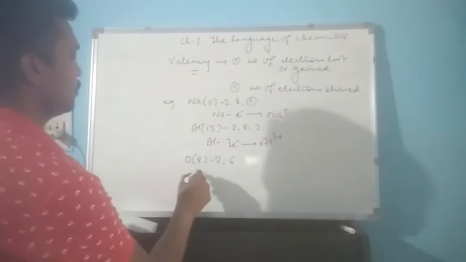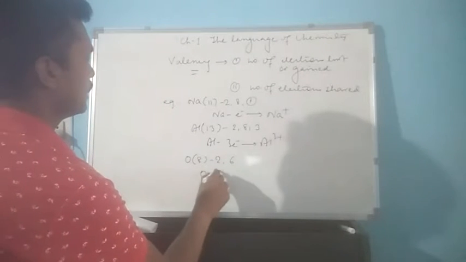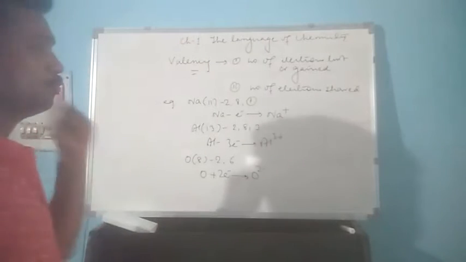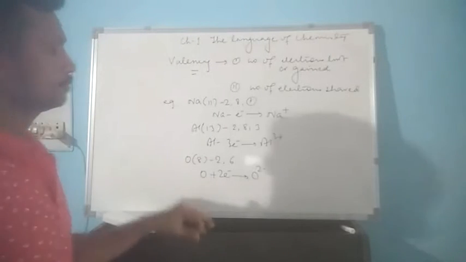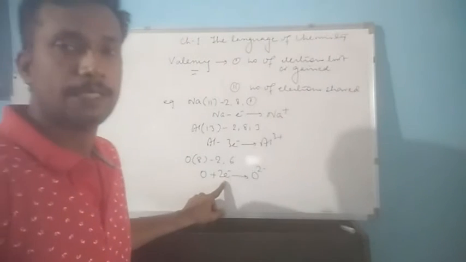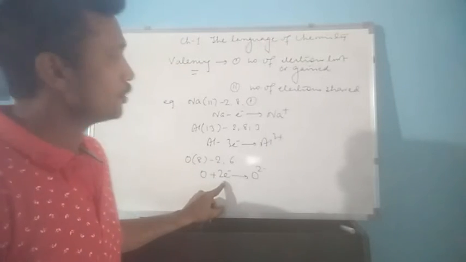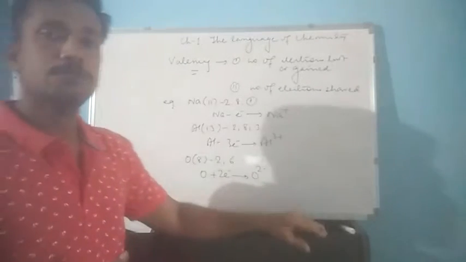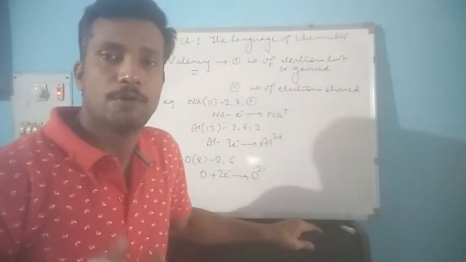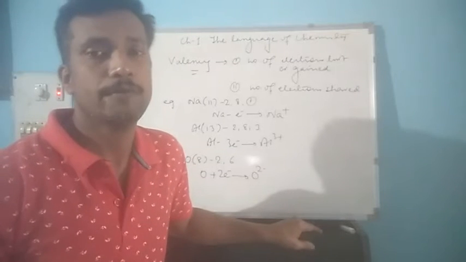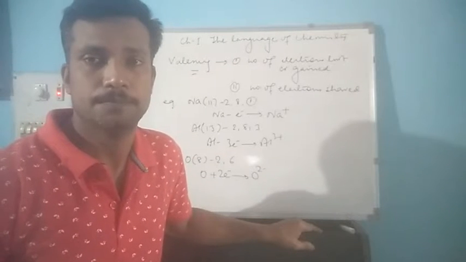So we can say oxygen will gain 2 electrons and it will form 2 minus ion. These 2 electrons that are gained by oxygen will be the valency for oxygen. So this way the electrons to be lost or to be gained will decide what valency is going to be for that particular atom.